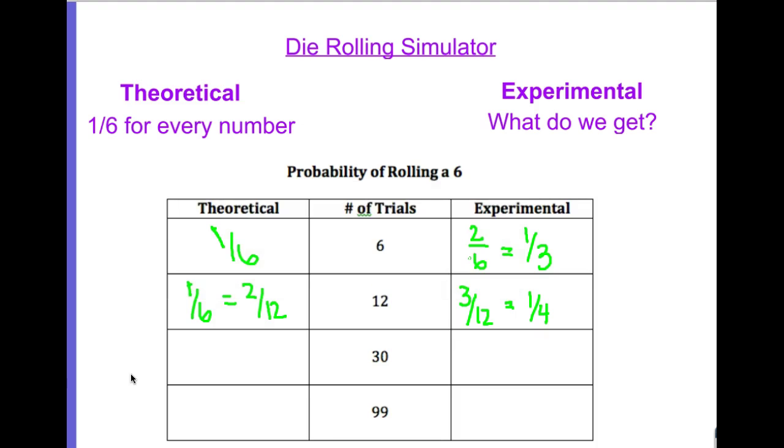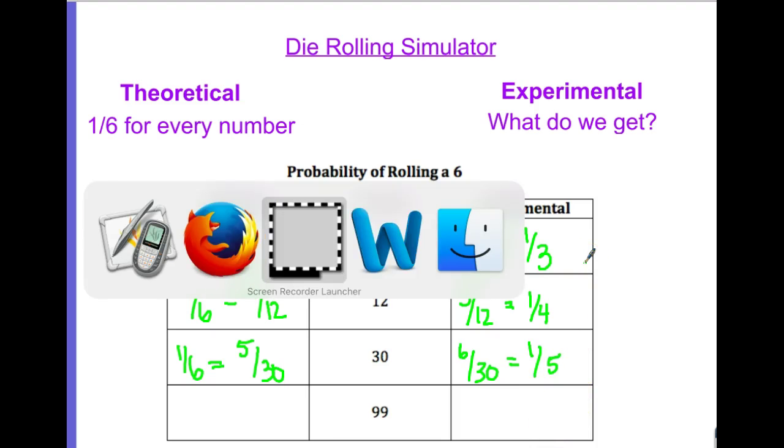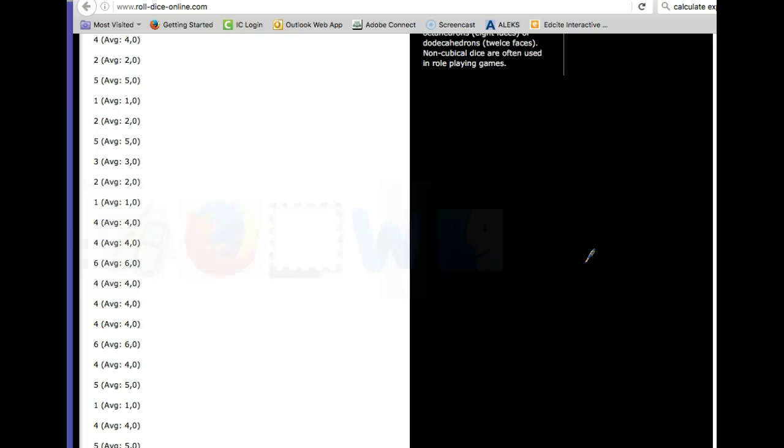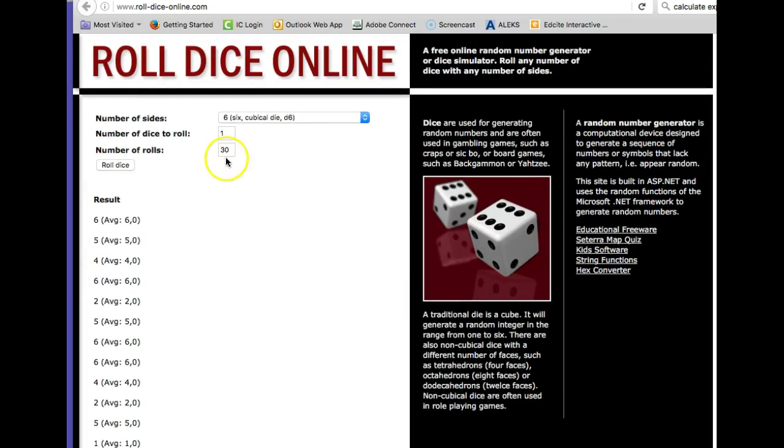So if our probability was 1 out of 6, then we would have expected that to be 5 for every 30. 1 for every 6 is 5 for every 30. We actually got 6 for every 30. So that is a 1/5 experimental probability. Let's try one more time. We're getting closer and closer.